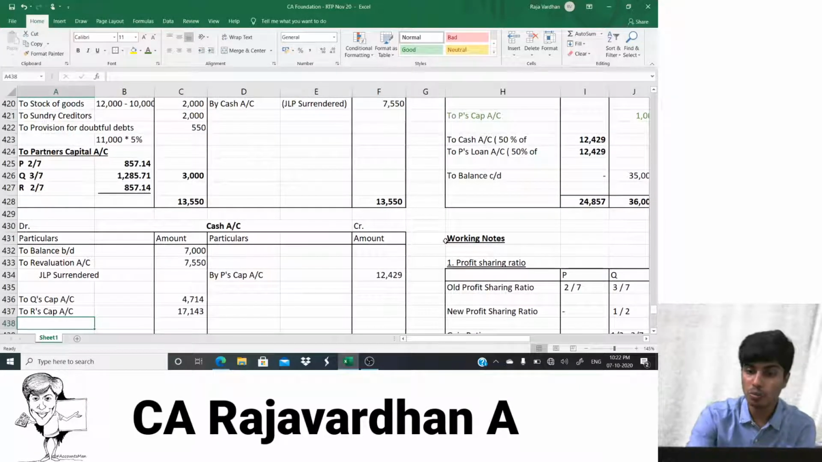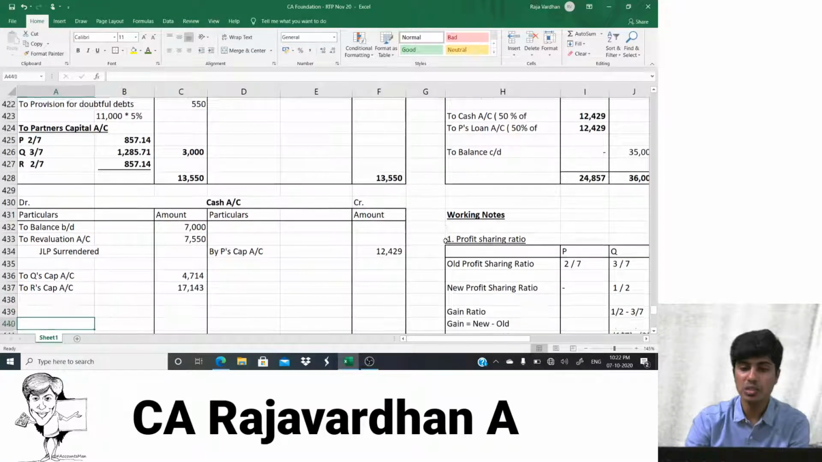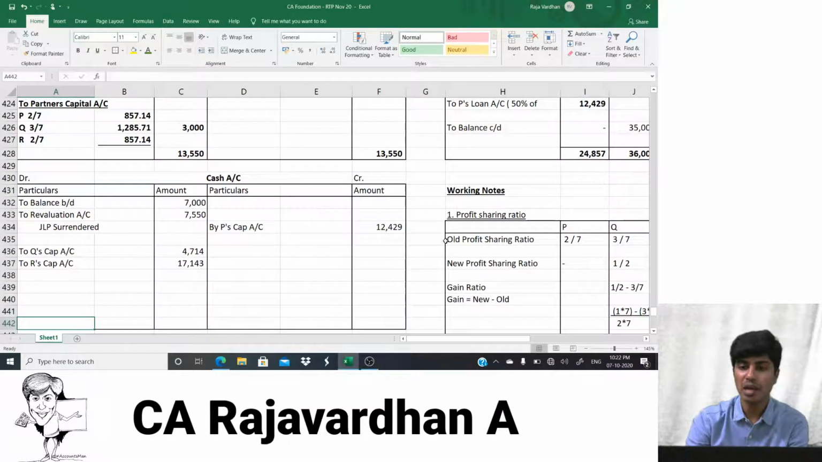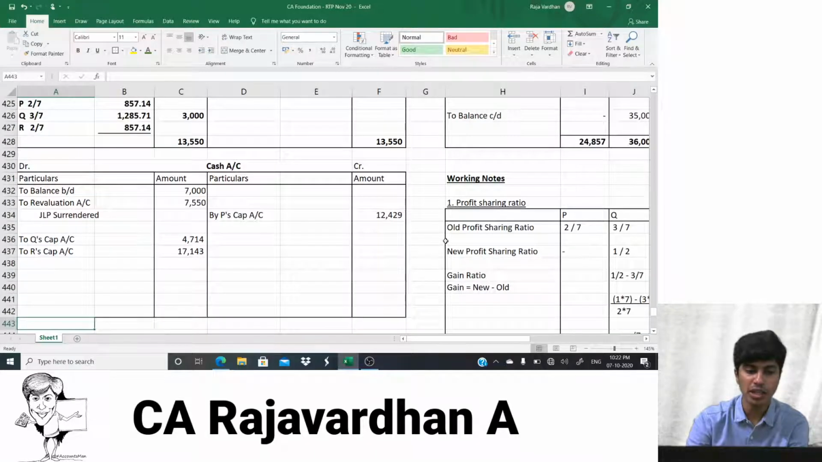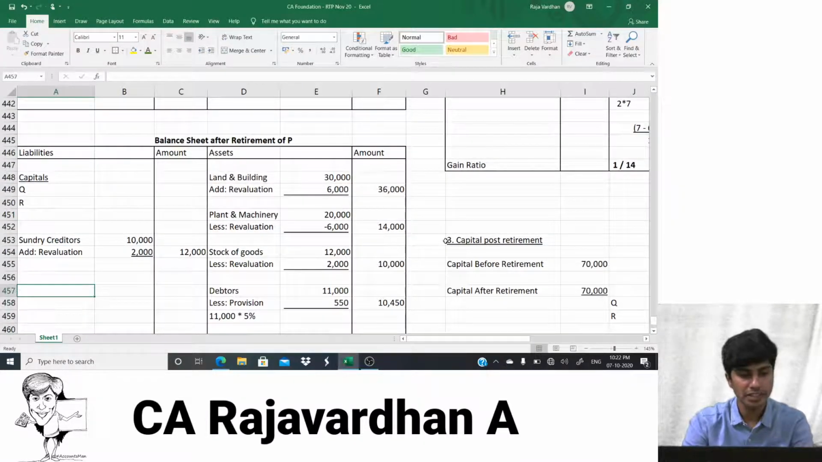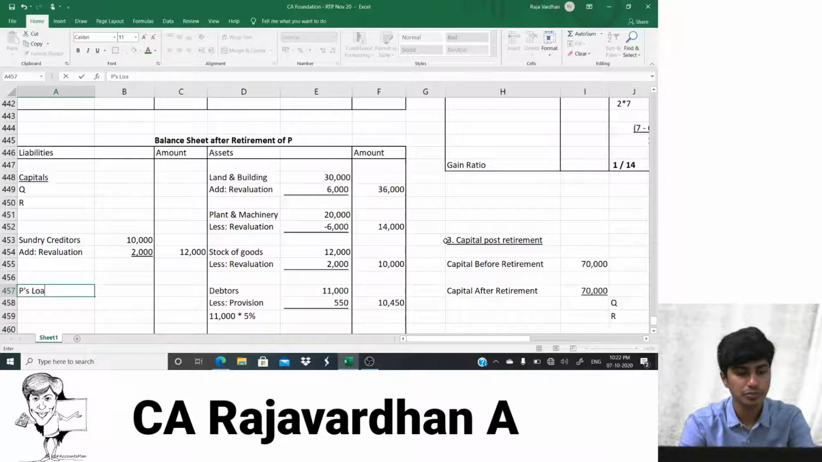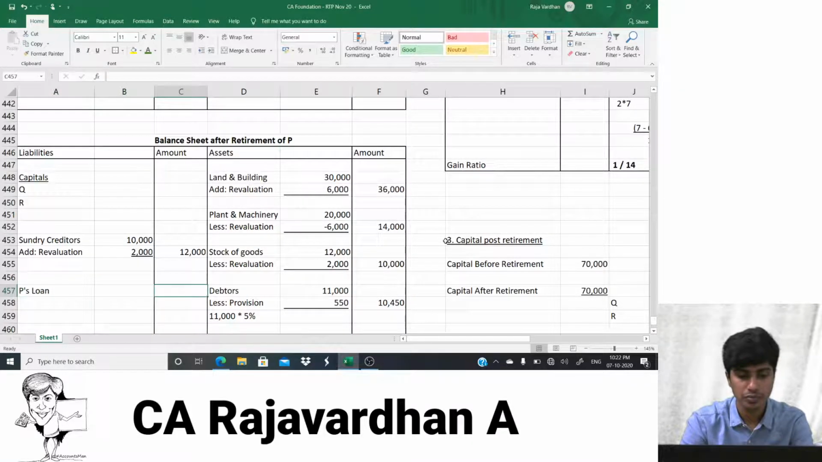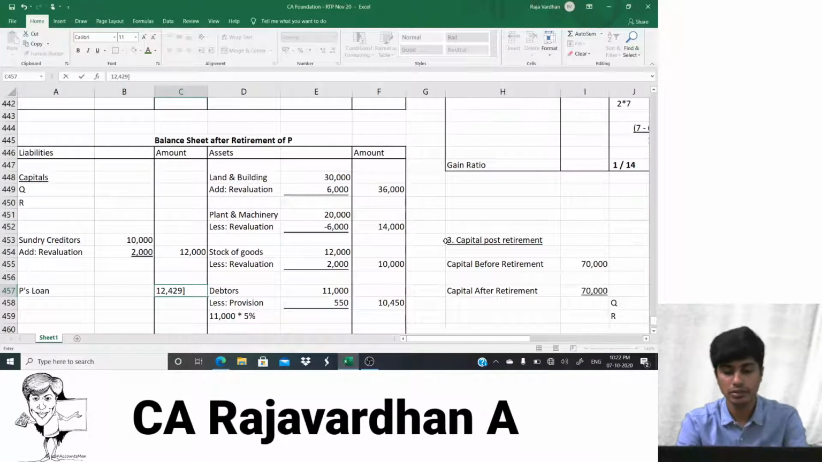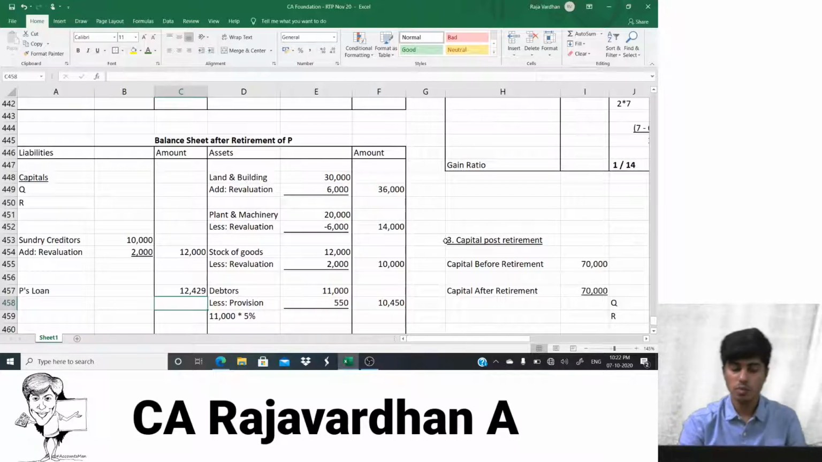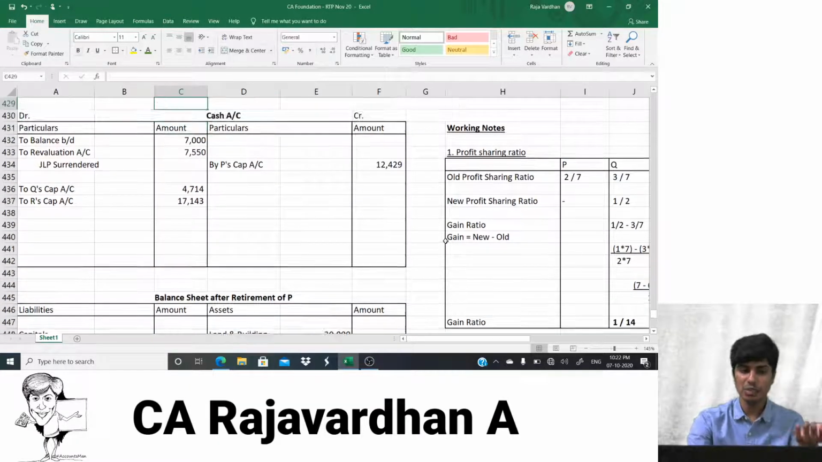But I have not posted this P's loan. P's loan is the money that we should pay to P. So it's a liability. 12,429 has to be written as loan here, in the balance sheet. Okay, guys. So by this I'm done with my partners' capital account. I'm done with my cash account except for totaling it.